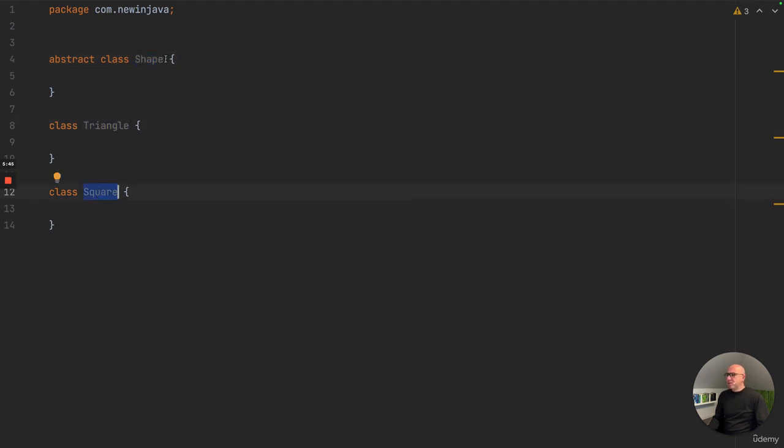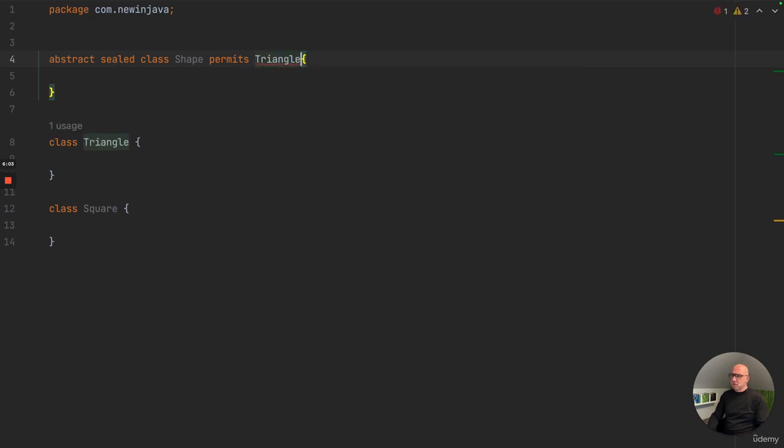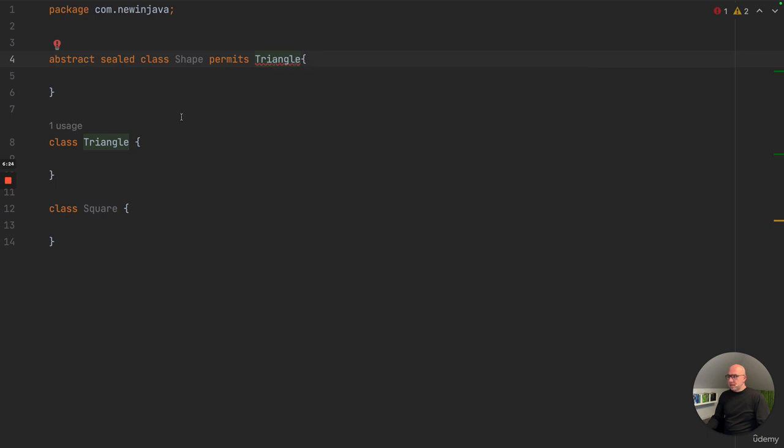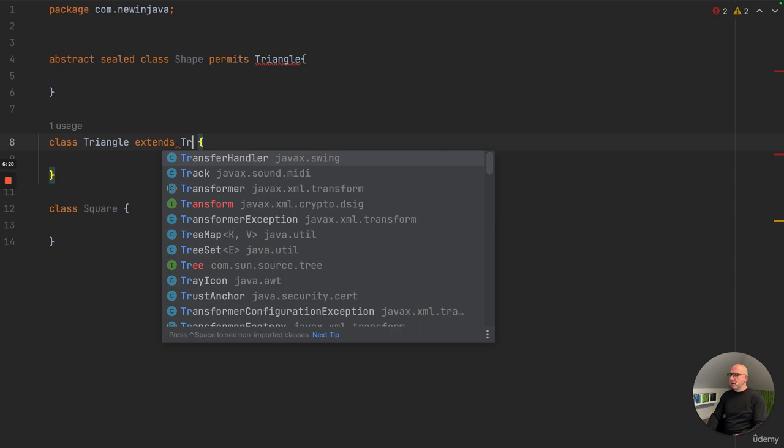Let's assume we want to say that only a Triangle can extend it. Then we can use the permits keyword. The permits keyword automatically adds sealed up front, which is something IntelliJ does out of the box. We say, okay, only a Triangle can implement it. It also indicates that it has to be implemented, so in this case, we're going to extend from Triangle.